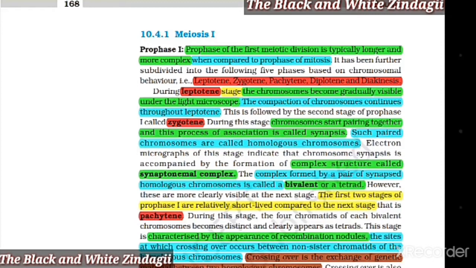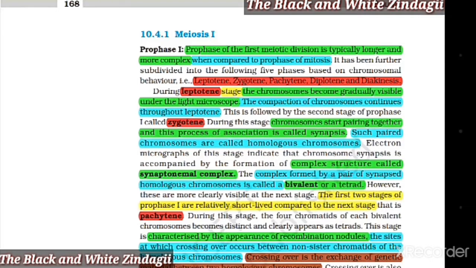This is followed by the second stage of prophase 1 called zygotene. During this stage, chromosomes start pairing together, and this process of association is called synapsis. Such paired chromosomes are called homologous chromosomes. Electron micrographs of this stage indicate that chromosome synapsis is accompanied by the formation of a complex structure called the synaptonemal complex. The complex formed by a pair of synapsed homologous chromosomes is called a bivalent or a tetrad. However, they are more clearly visible at the next stage.